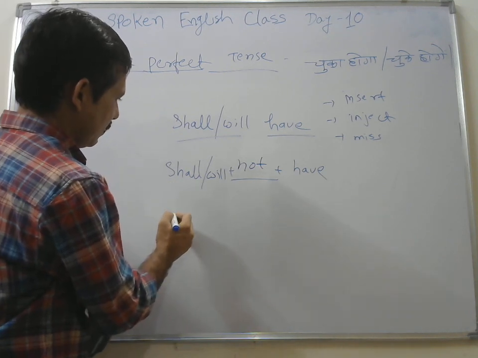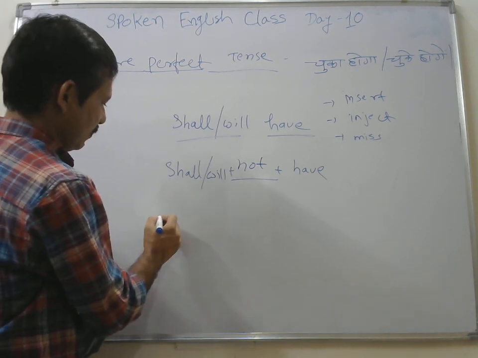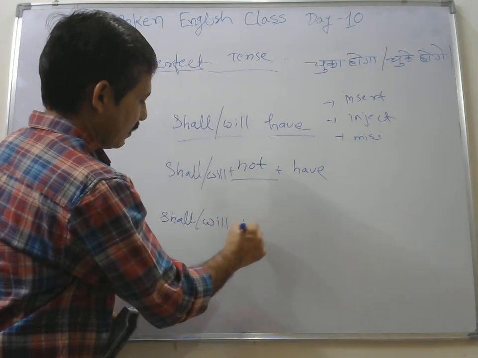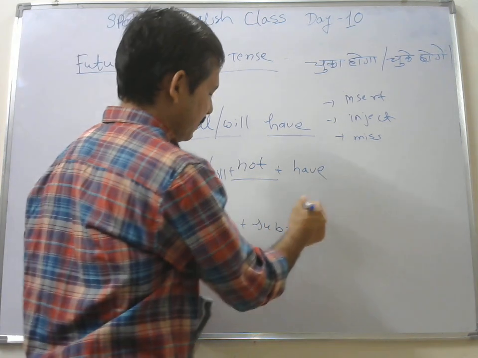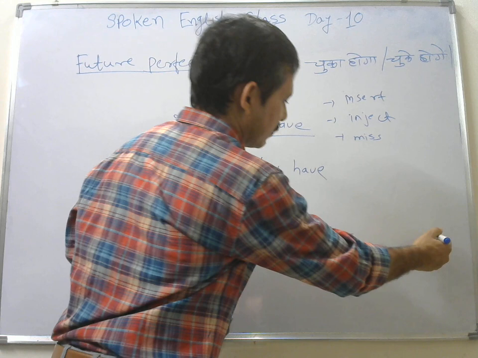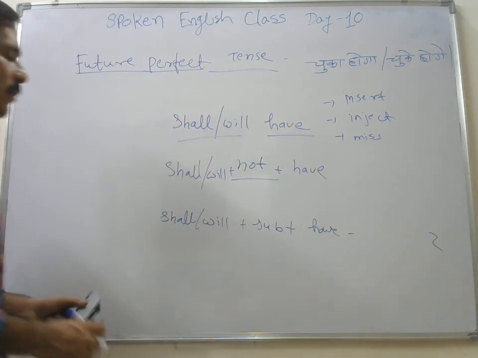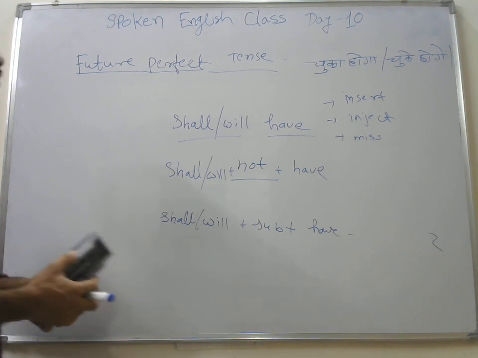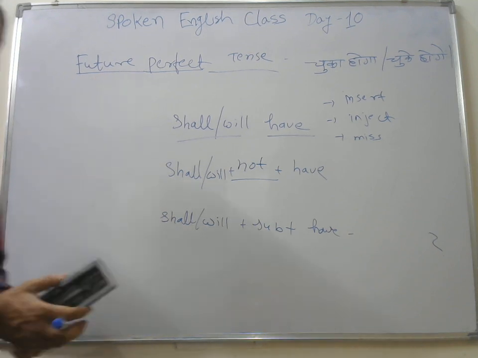And here for the interrogative, shall or will come at the front, subject will remain at its place, verb in the same form, and question mark will come. Okay, so this is in short what we have completed in future perfect tense, right friends?